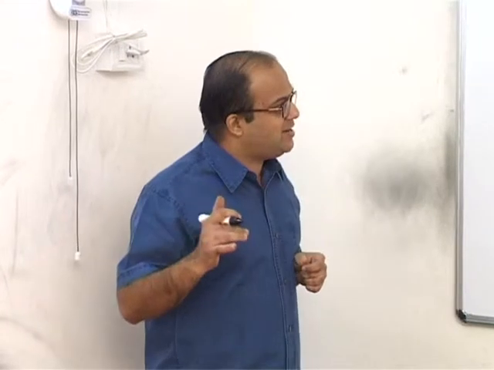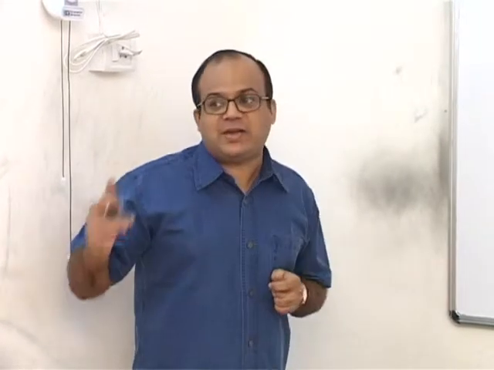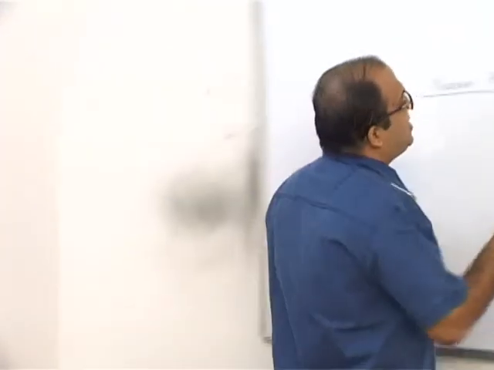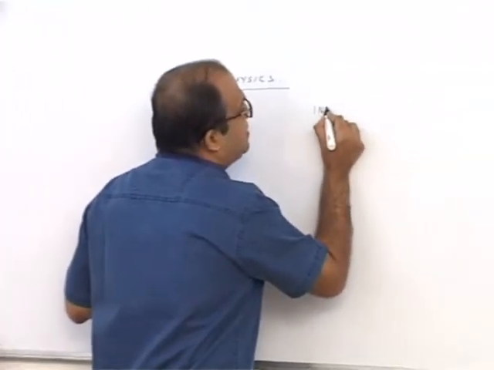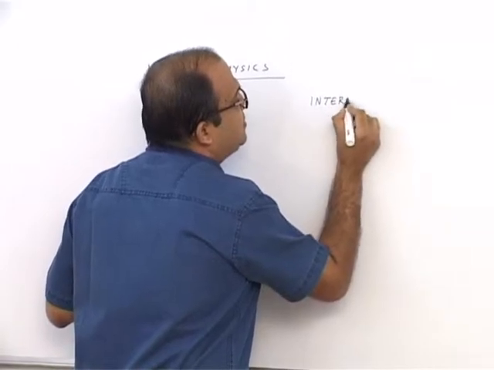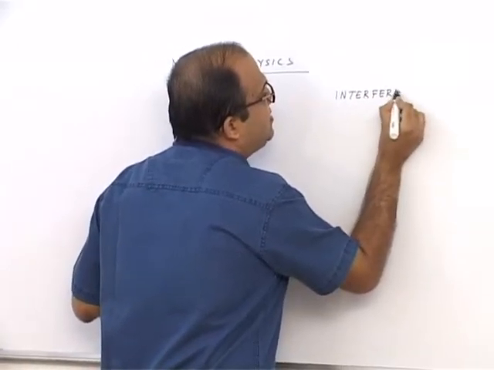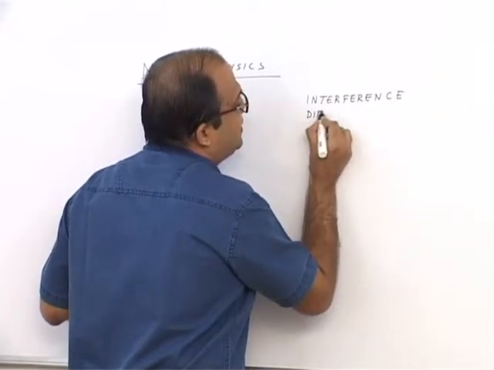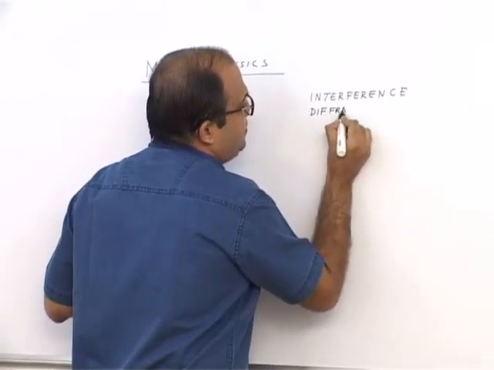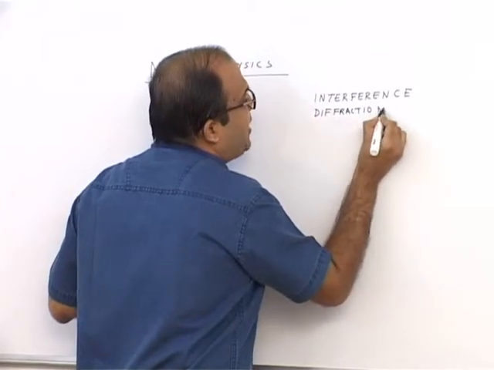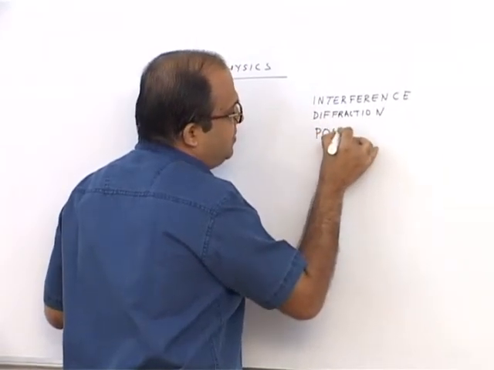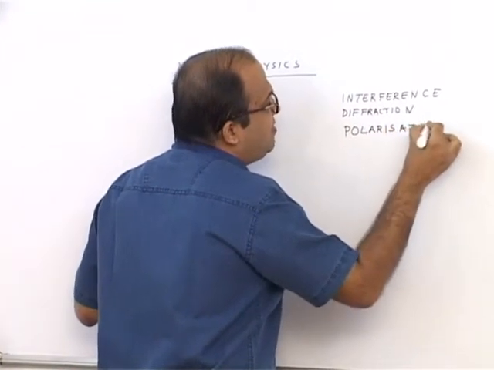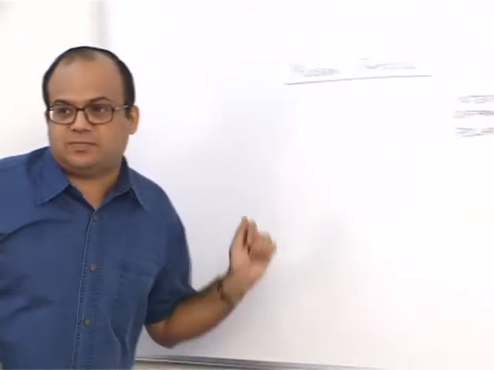Maxwell showed that light is an electromagnetic wave. Basically, experiments on interference and diffraction established that light must be a wave. Experiments on polarization told us that light must be a transverse wave.